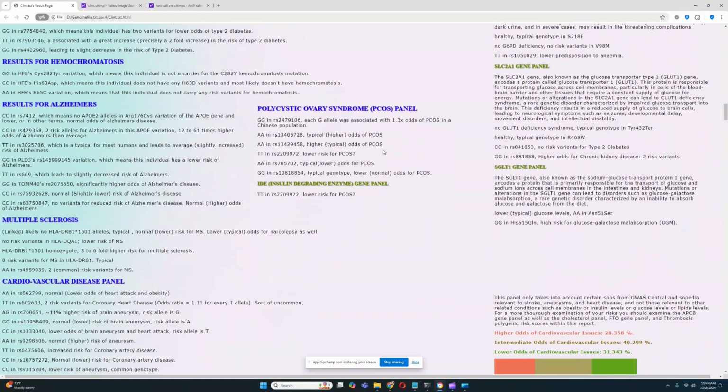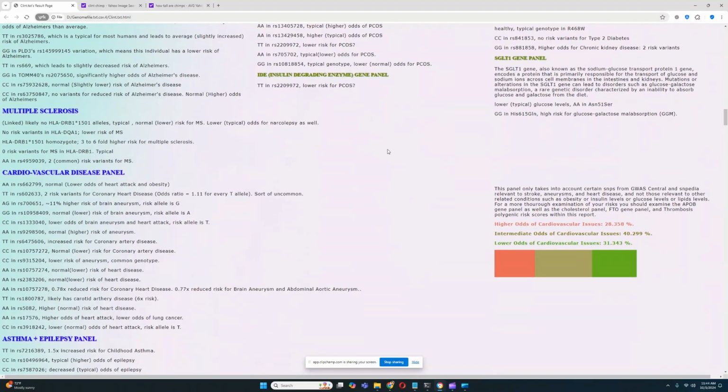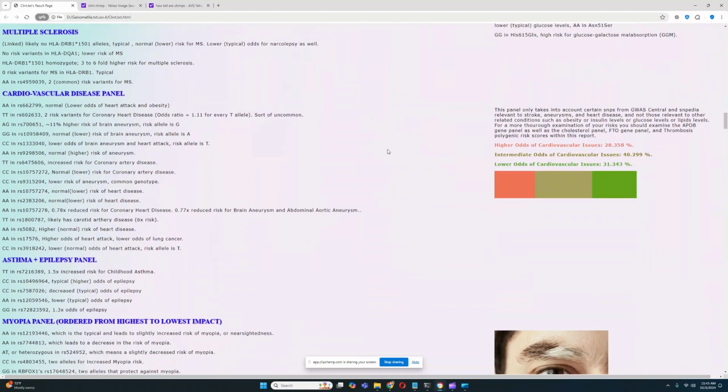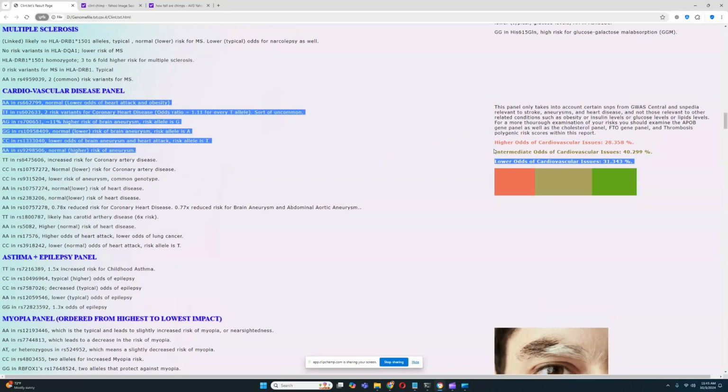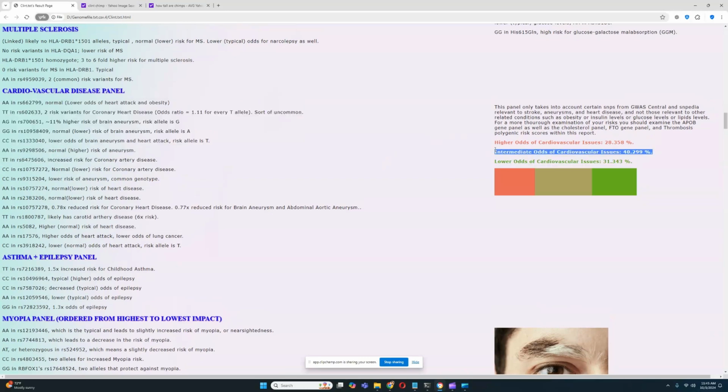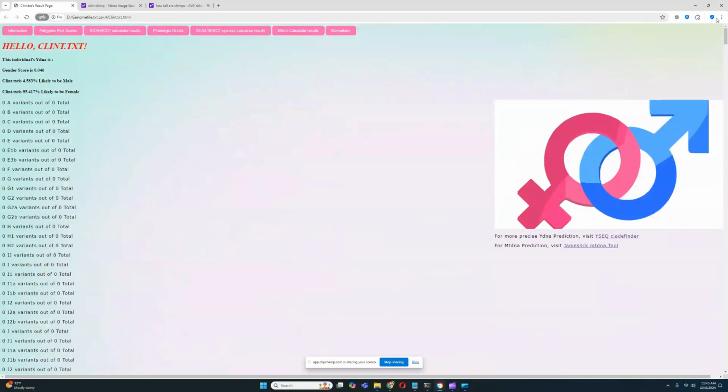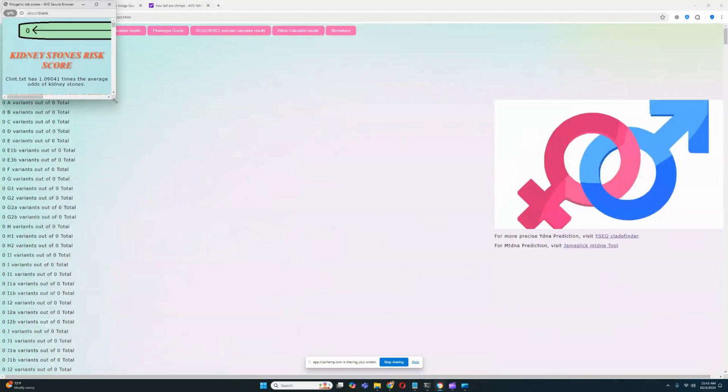Okay, let's scroll past this. There's too much stuff to talk about. Okay, so cardiovascular issues panel. He's scoring intermediate odds of cardiovascular issues. And by the way, in case you aren't making the connection, this panel is directly connected to